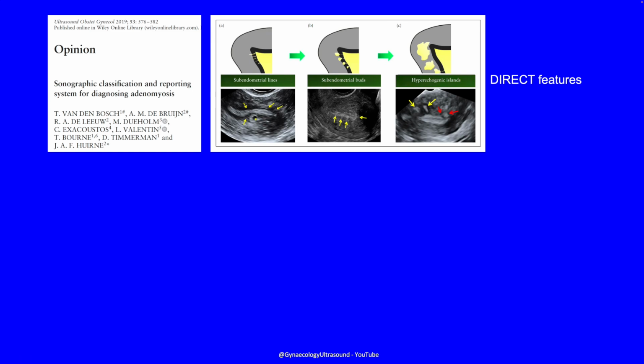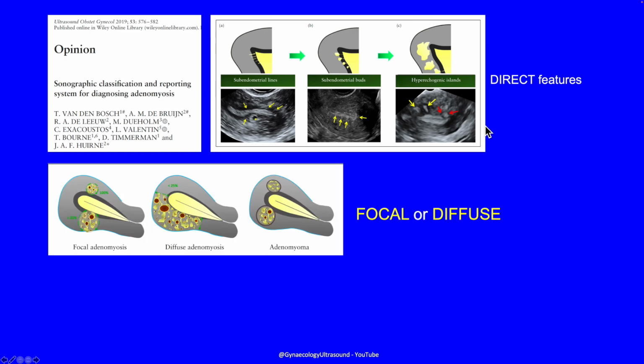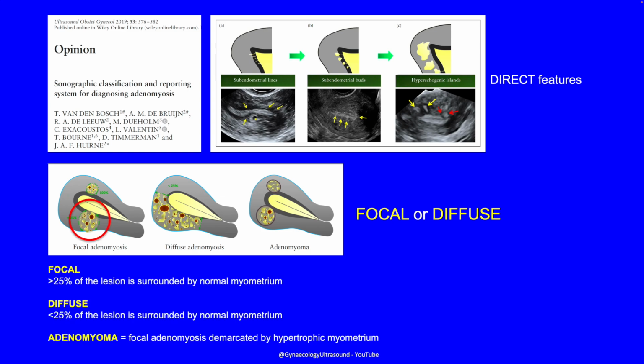And the main thing, as we said before, the direct features are the subendometrial lines, the subendometrial buds, and these hyperechoic islands. These are the three direct features of adenomyosis. But we can then say, is it focal or diffuse? And the definitions are, if it's focal, more than 25% of the lesion is surrounded by normal myometrium. If it's diffuse, less than 25% of the lesion is surrounded by normal myometrium. You can see just a little bit here and a little bit there.